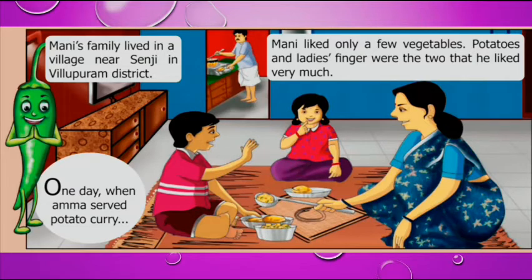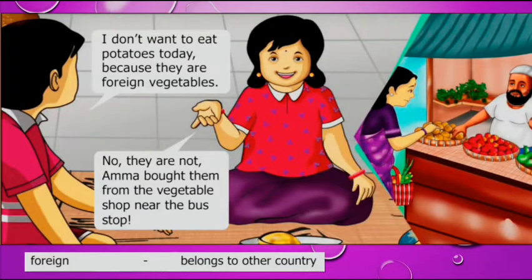Mani's family lived in a village near Senji in Viluppuram district. One day, when Amma served potato curry, Mani liked only a few vegetables. Potatoes and lady's finger were the two that he liked very much. As I said already, Mani and his family lived in a village called Senji, and one day Mani's mother was serving a potato curry to him. "I don't want to eat potatoes today because they are foreign vegetables." Mani is telling that he doesn't want to eat potato because potato is a foreign vegetable.